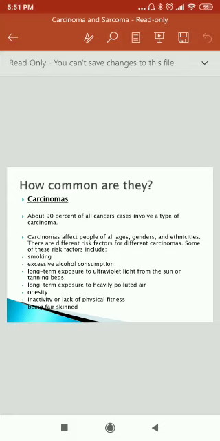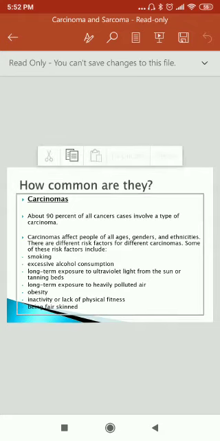Some of these risk factors include smoking, excessive alcohol consumption, long term exposure to ultraviolet light from the sun or tanning beds, long term exposure to heavily polluted air, obesity, inactivity or lack of physical fitness, and being fair skinned.